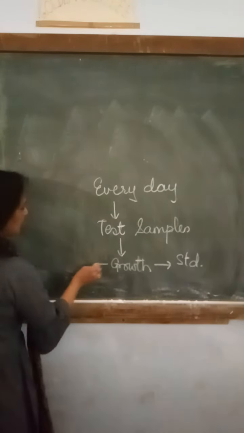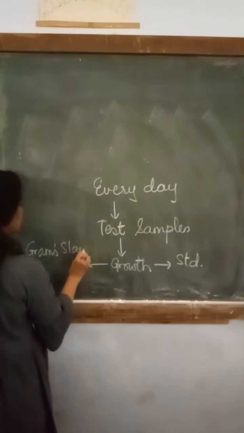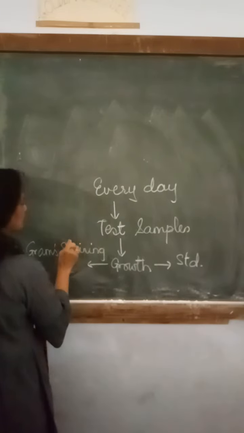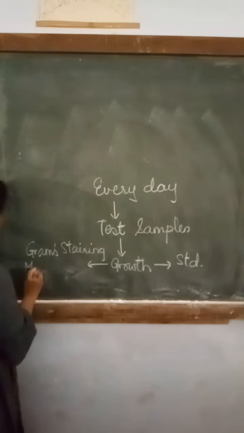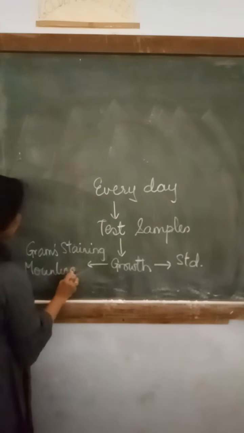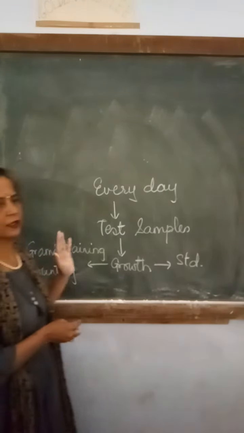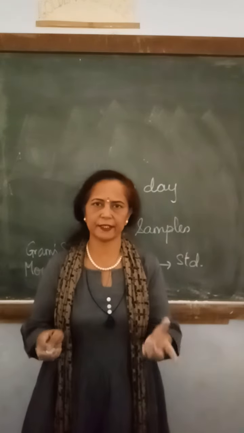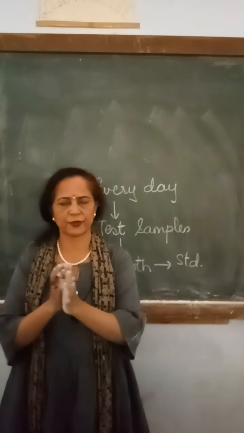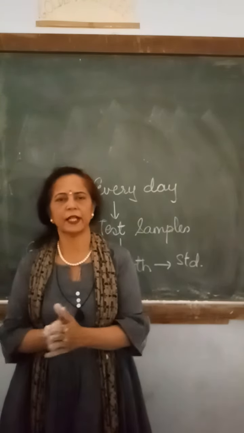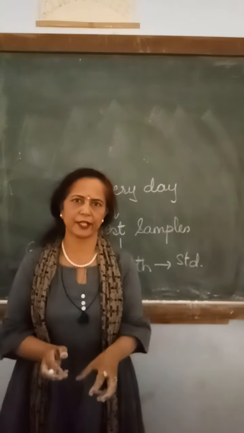Then you have to carry out gram staining if it is bacteria, but if it is fungi, you go for mounting with the help of lactophenol cotton blue dye. These two methods are to be done, and then the organisms are checked and identified. Then the result is written in this way: that from a particular pharmaceutical product contamination is found and the organisms were so and so bacteria, or so and so fungi, or both bacteria and fungi.